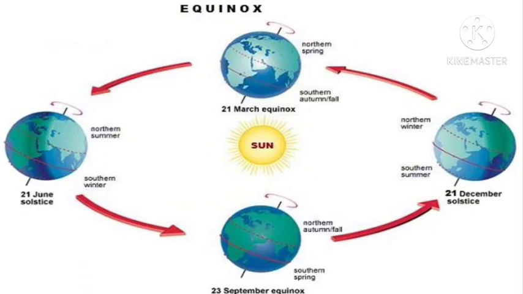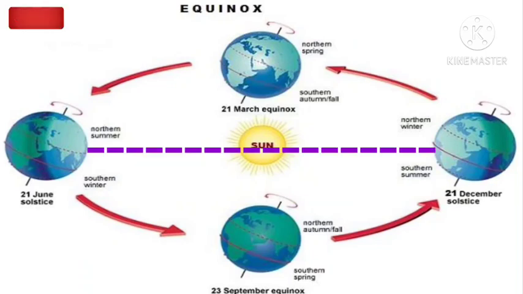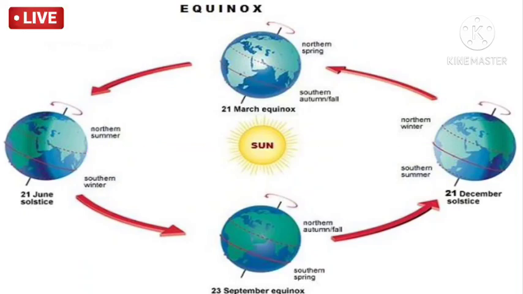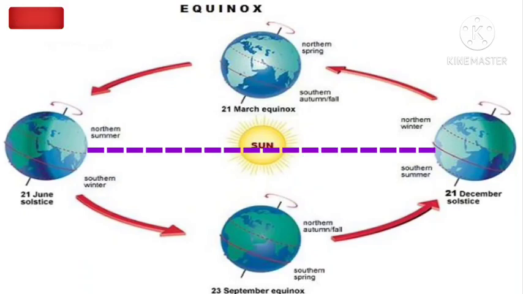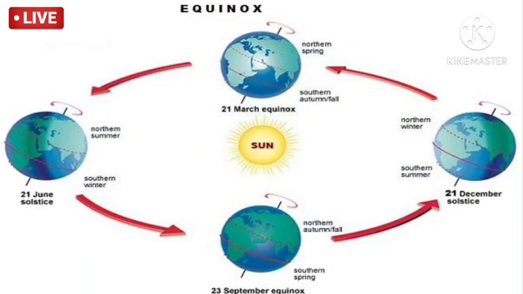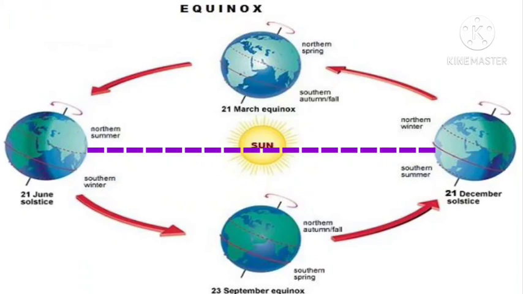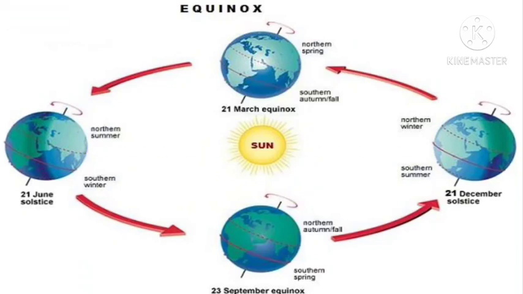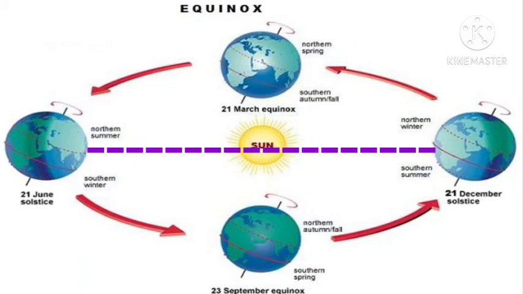My dear children, if you observe closely here, on 21st June and 21st December, quite opposite seasons are happening, right? On 21st June the northern side is summer, whereas on 21st December the northern side is winter. On 21st June the southern side is winter, and if you see 21st December, the southern side is summer.